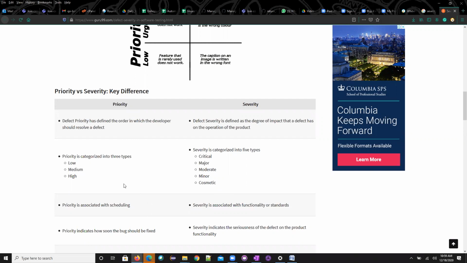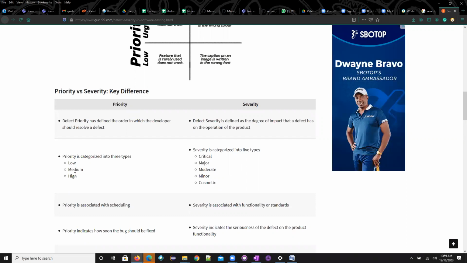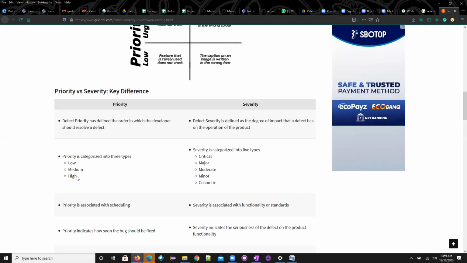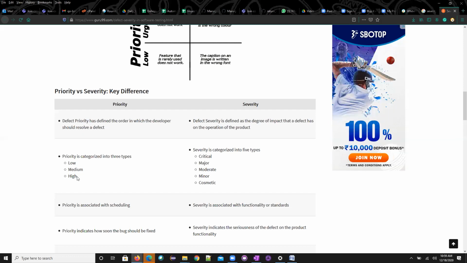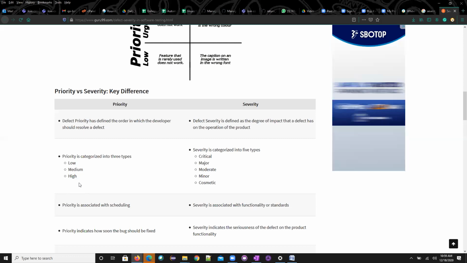Okay, now as Shiva explained about the examples in handling what you meant by high, medium, low, I will not take much because you guys have already heard. High means it is a showstopper, boss, I can't move further. I stopped this application, it was stopped, nothing else I can do. Those types of bugs we call priority bugs. Simple. If that particular bug is not fixed, the application will not move further.